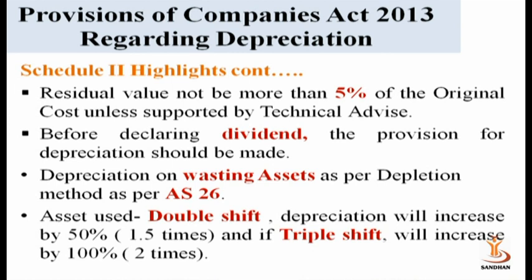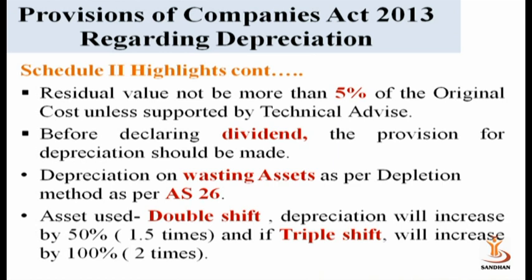Before declaring dividend, the provisions for depreciation should be made. Depreciation on wasting assets is as per Accounting Standard 26.